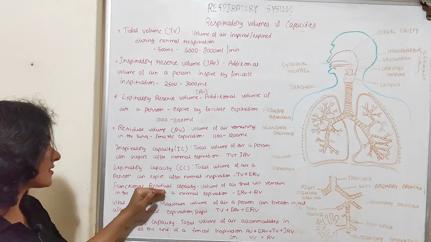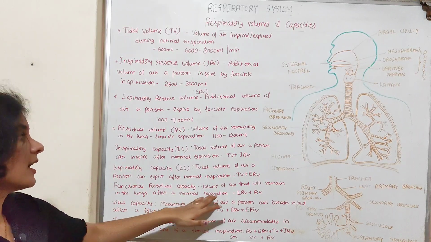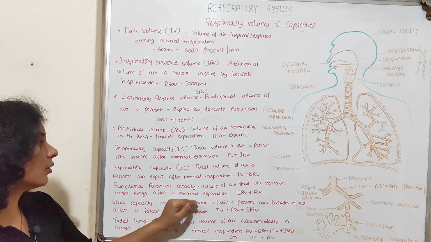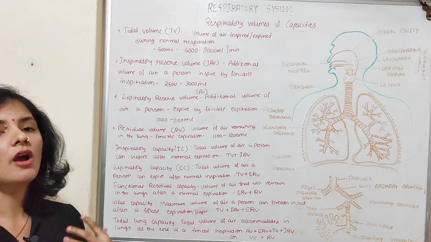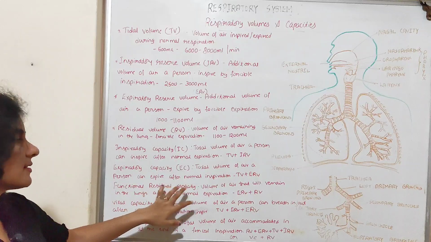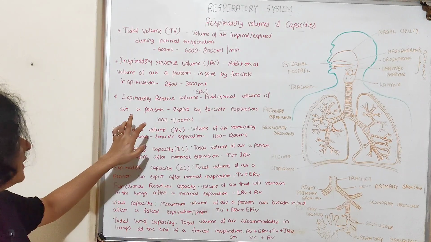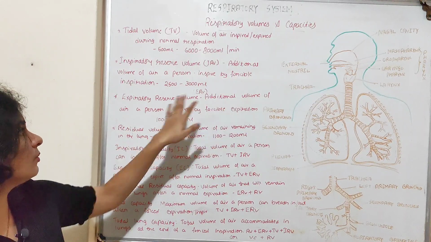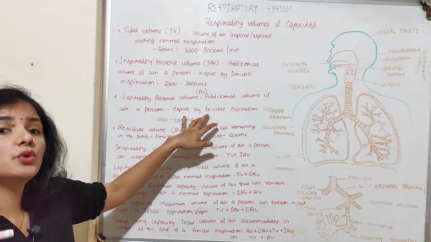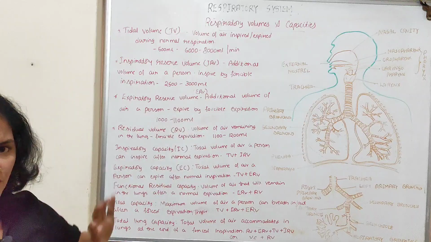Next is functional residual capacity. Residual means whatever remains. So functional residual capacity means it's a volume of air that will remain in the lung even after normal expiration. So after normal expiration, whatever the amount of air that remains in the lung is nothing but the functional residual capacity. You know that it includes ERV and RV, because ERV means it is an additional volume of air a person can expire by forcible expiration. So after normal expiration, you can expire forcibly some amount of air. That is nothing but the expiratory reserve volume.